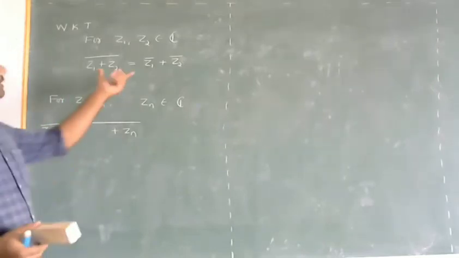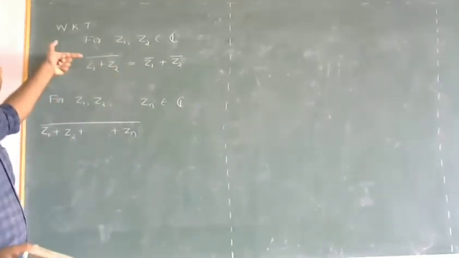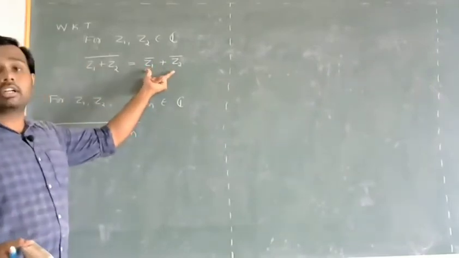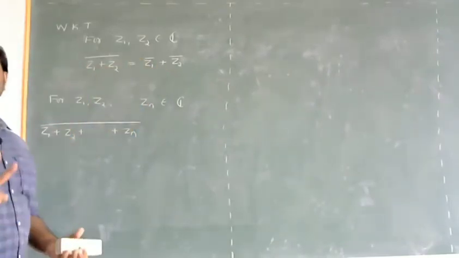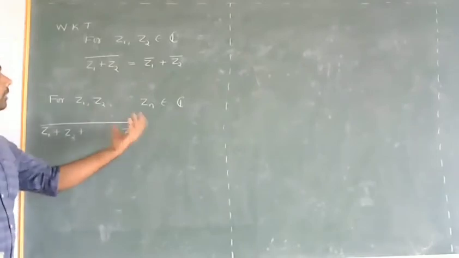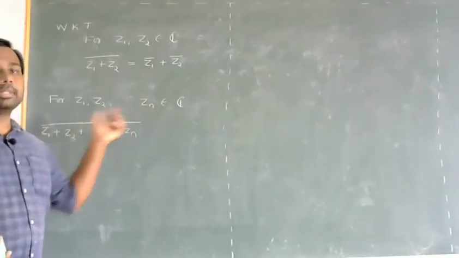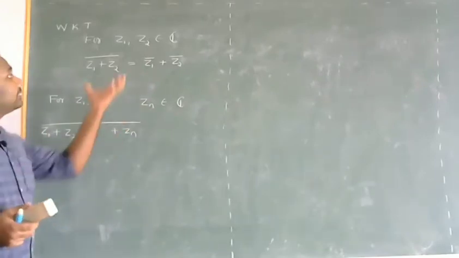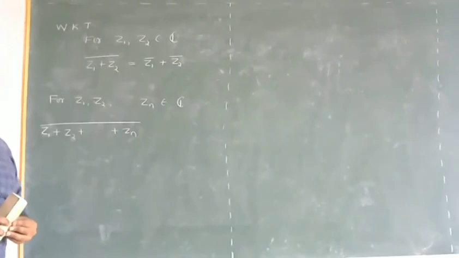Can I get the same result? Here we have the conjugate of the sum is the sum of the conjugates, where we have only two complex numbers. Now here I have n complex numbers, where n could be any natural number. That means I have finitely many complex numbers. Can I get the same result in this case also?